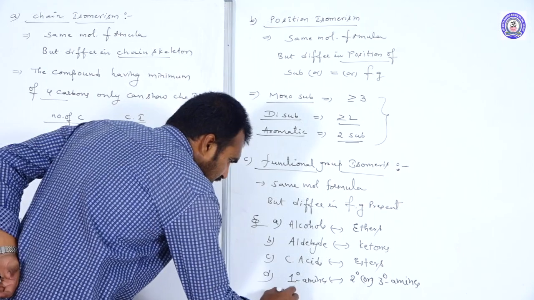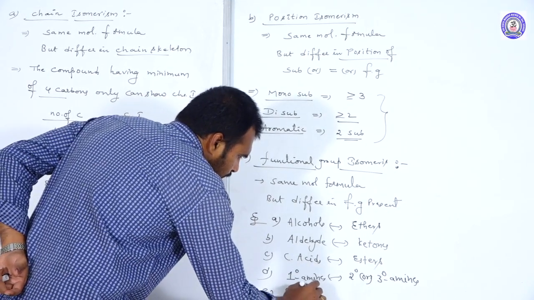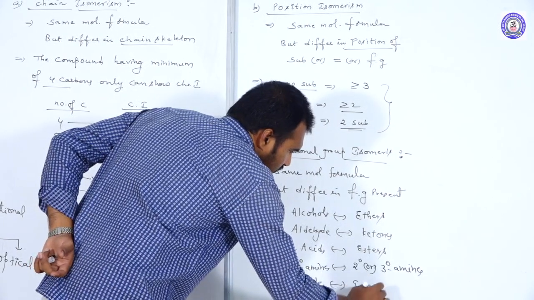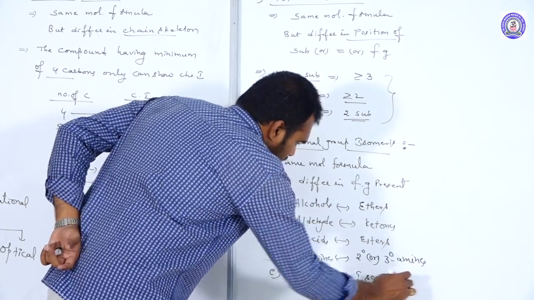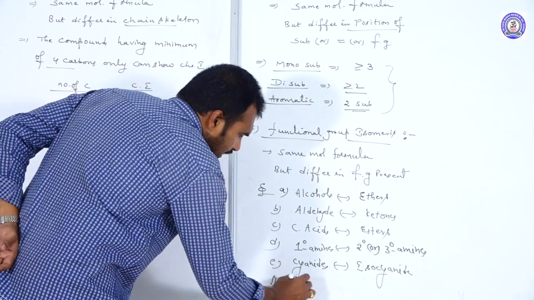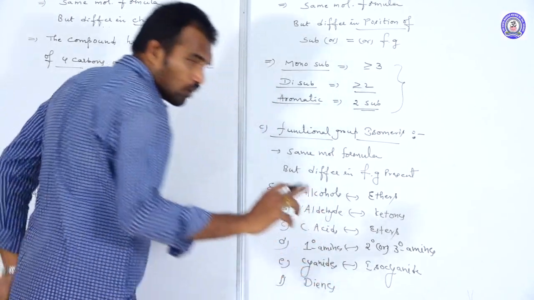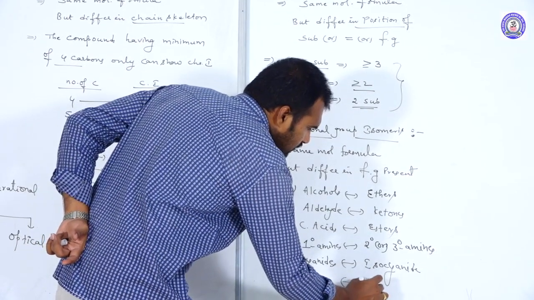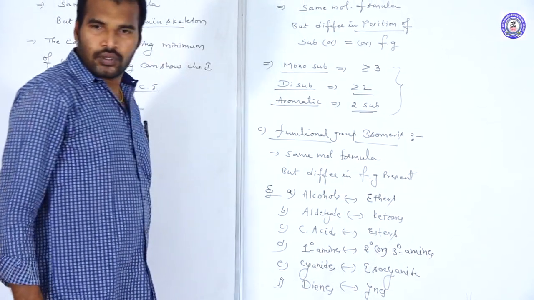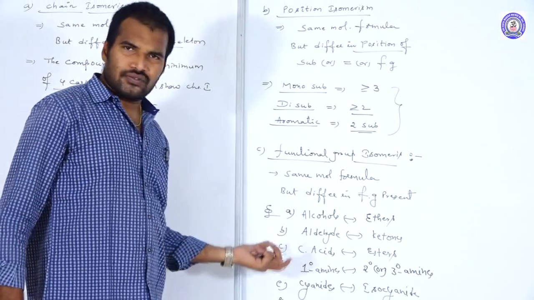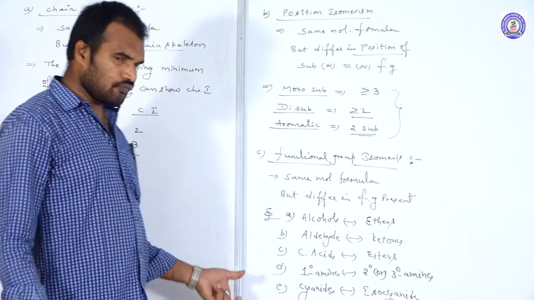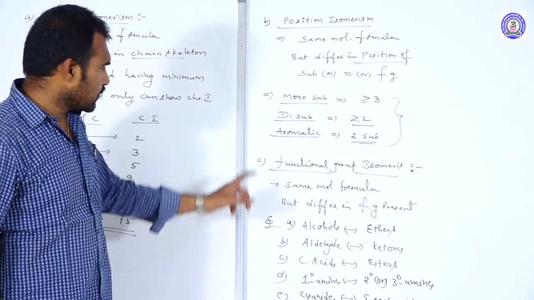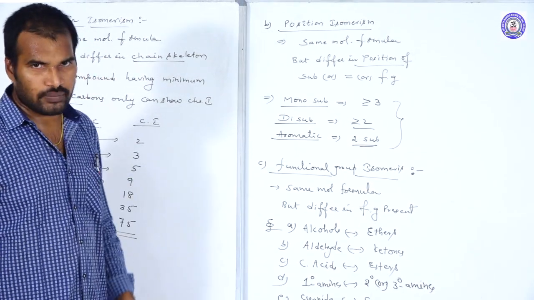Next, cyanides are functional group isomers to isocyanides. Next, dienes, two double bonds containing compounds, are functional group isomers to alkynes. There are so many examples, but these are a few sets of functional groups which are isomeric to each other. This is about the third one, functional group isomers.